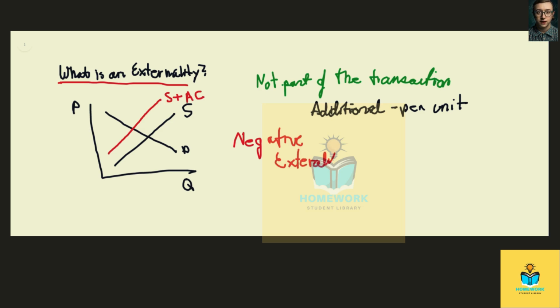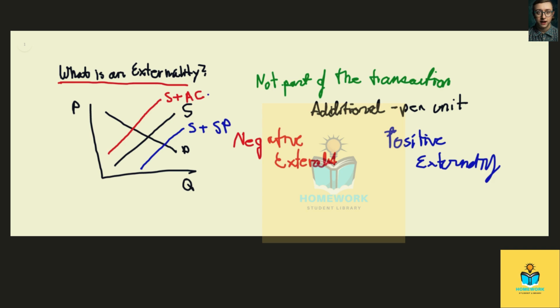However, there are also positive externalities. So let's say there's a product such as insulin. Insulin is an example of a positive externality because it's an additional benefit per unit of the good. So every unit of insulin that's sold has a great social benefit, and so we can do that. That's the supply plus the social benefit.